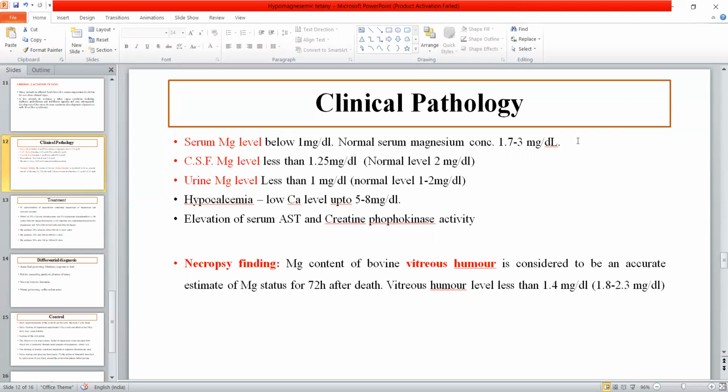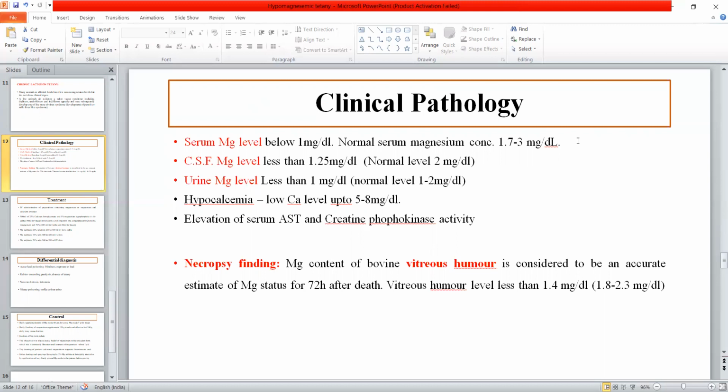In CSF, the normal level of magnesium is 2 mg per dl, but if it is less than 1.25 mg per dl, it indicates this disease. Then in the urine, the magnesium level is 1 to 2 mg per dl, but if it is less than 1 mg per dl, it is the condition of hypomagnesemic tetany.